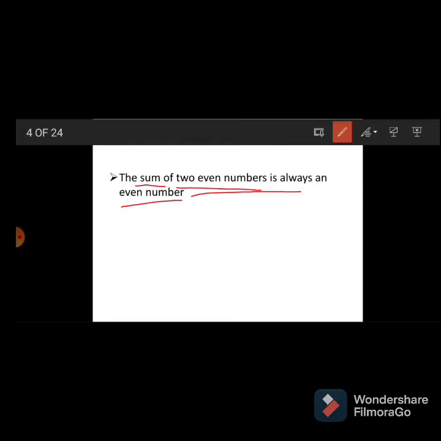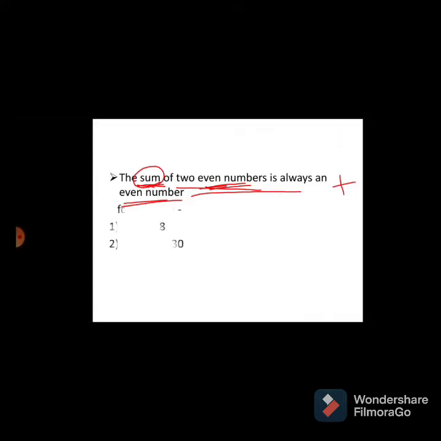The sum of two even numbers is always an even number. Sum means addition. See the examples.